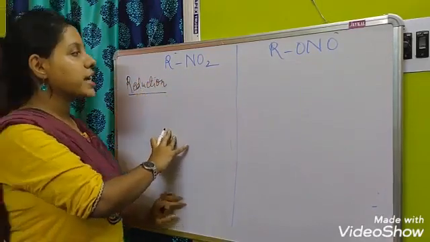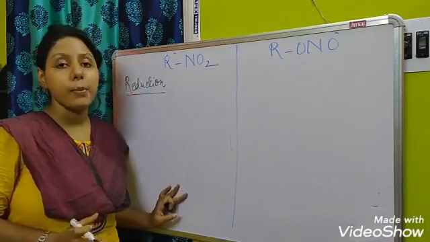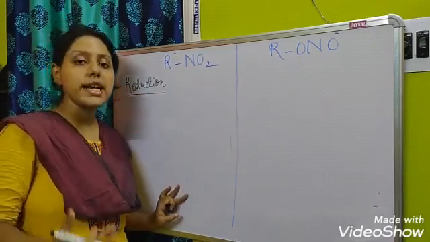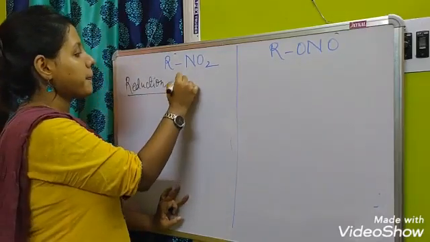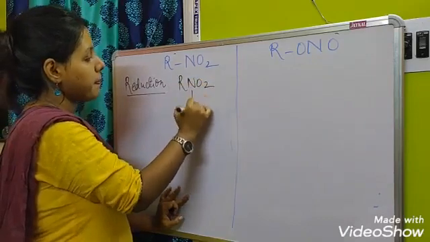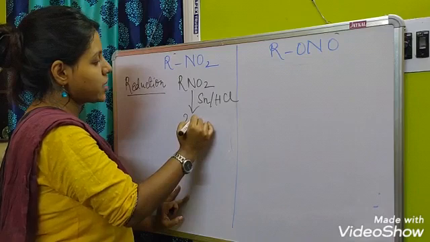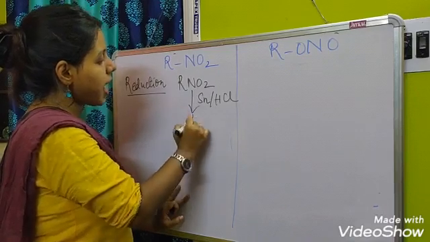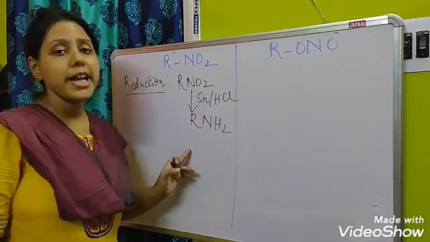As we have seen in the case of nitroalkane, after reducing it with the help of tin HCl or zinc HCl, what we were getting from there is RNH2, that means a primary amine.